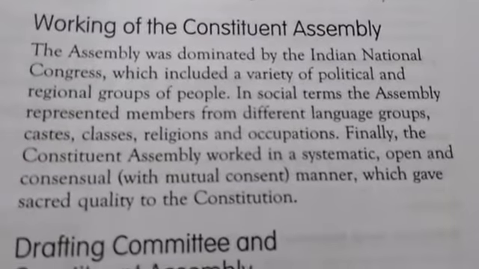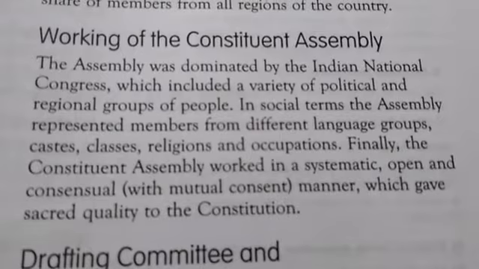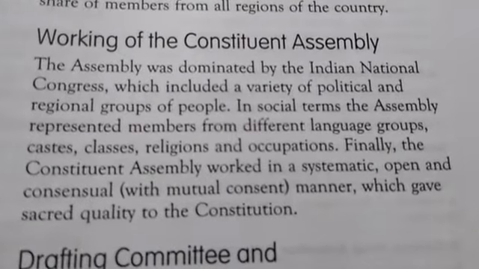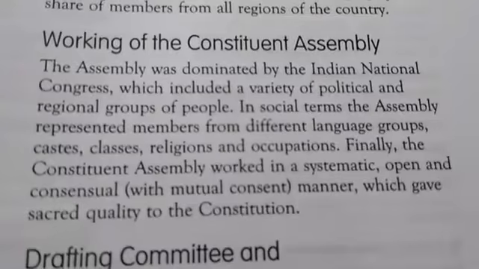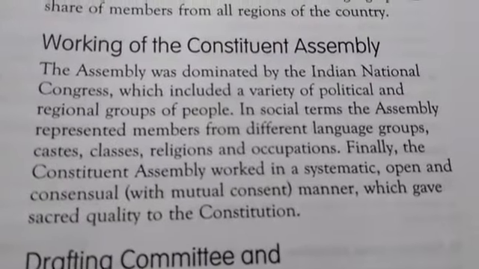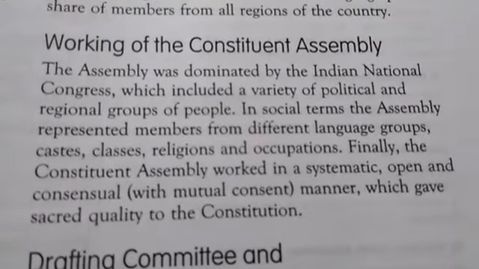Finally, the Constituent Assembly worked in a systematic, open and consensual manner which gave sacred quality to the Constitution.